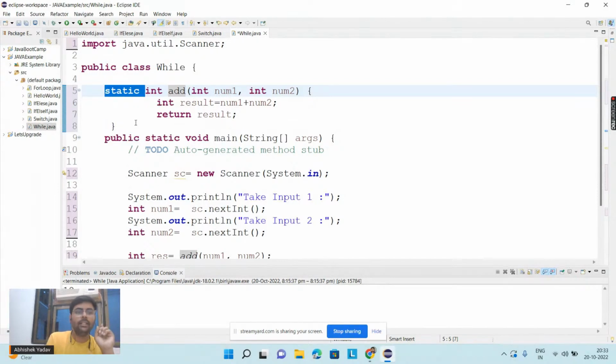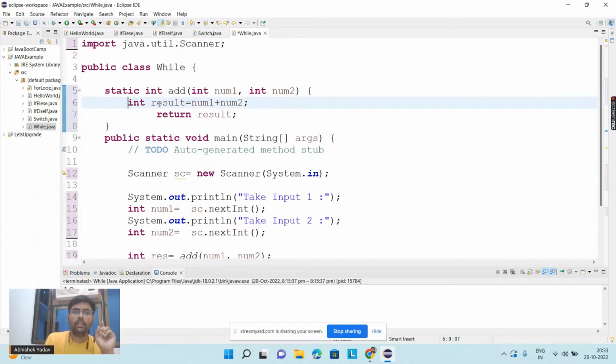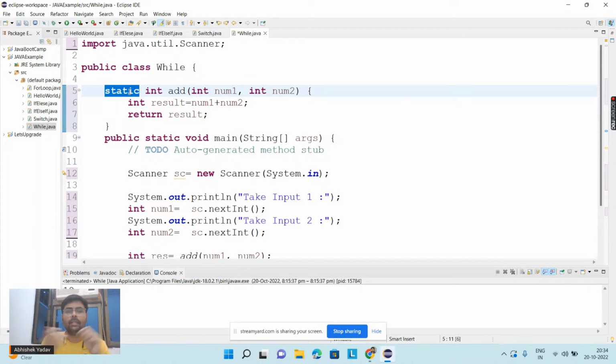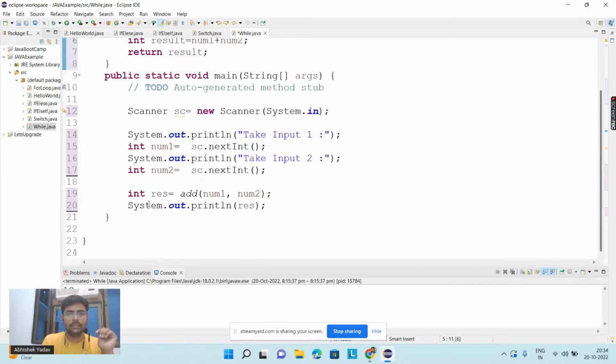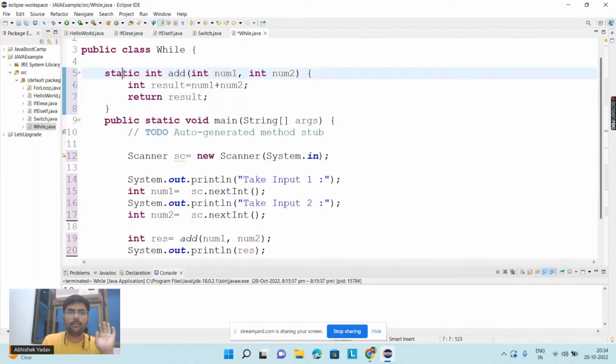We have learned one functionality in the first session of why we need to use static: when you are not creating the object, and without creating the object you have to access the properties and functionality, you can use the class name to directly access them. To achieve that, I have to make my method and my variable static. Apart from this there are a lot more things, but we cannot discuss everything in this essentials. Till this point, for this example, this is the definition of static.